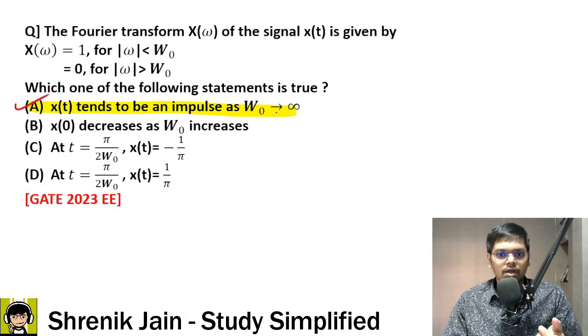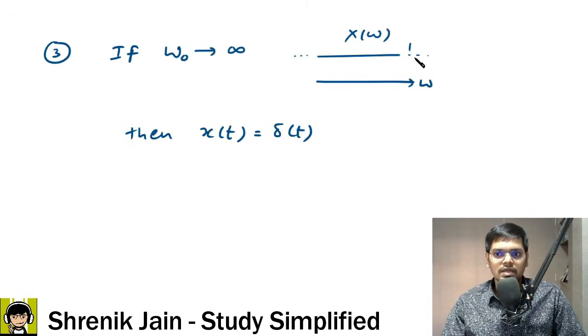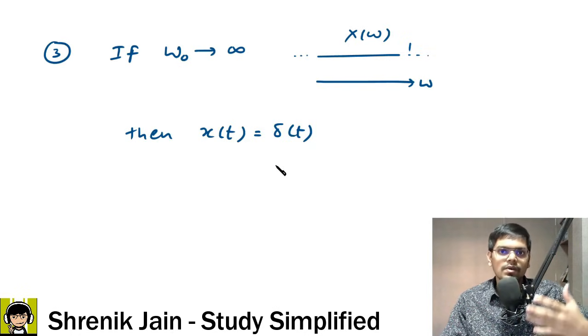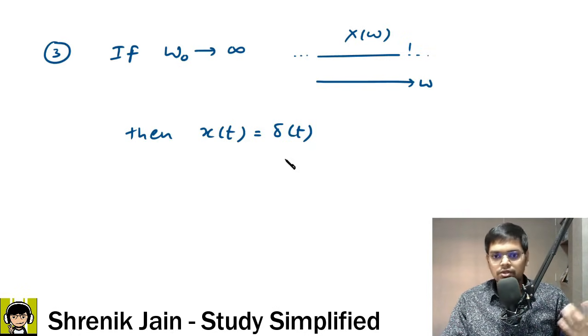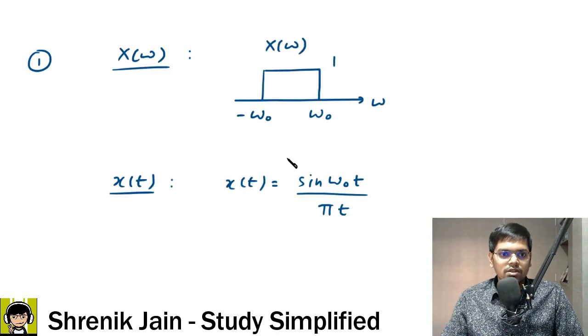We have seen when you are increasing omega naught, which is nothing but the width, it behaves as a DC signal, which is amplitude 1. If you have a frequency response where the amplitude is 1 always, then this DC signal response is happening when you have an impulse function. So x of t is equal to delta of t. That is absolutely true. If that is true, we are done.